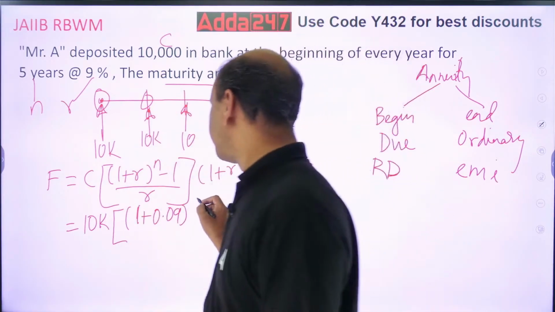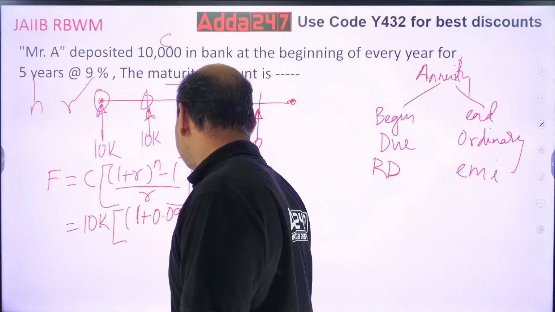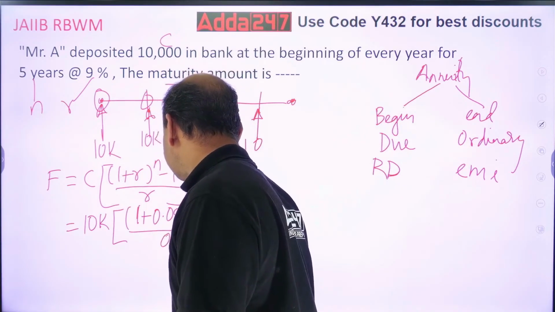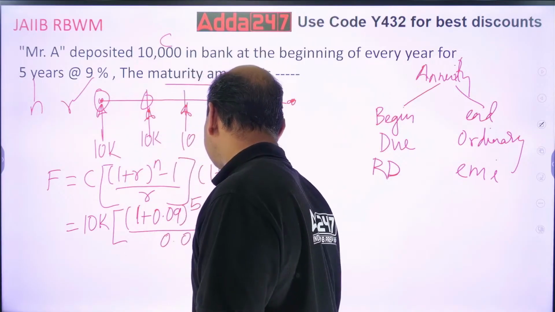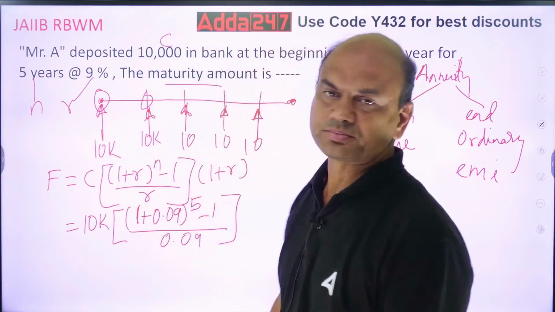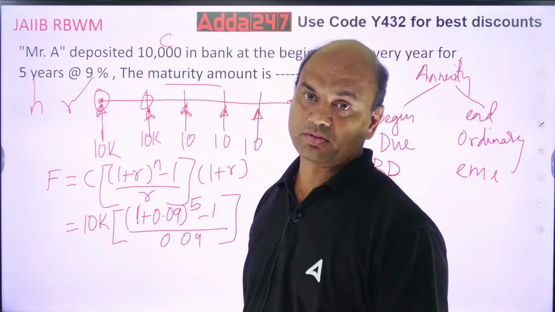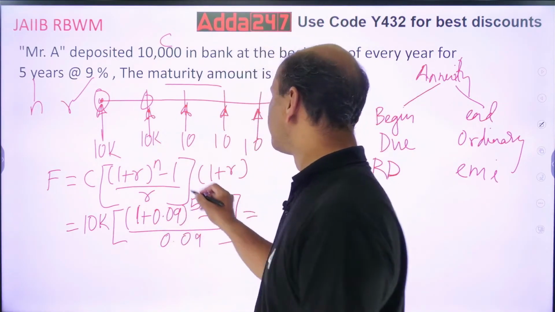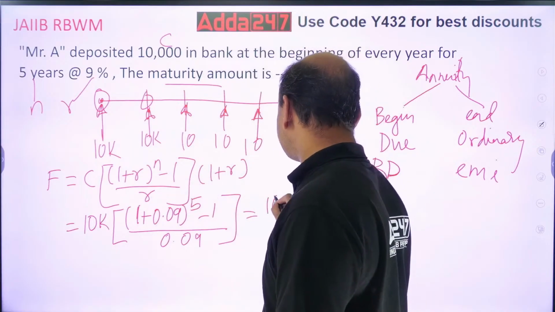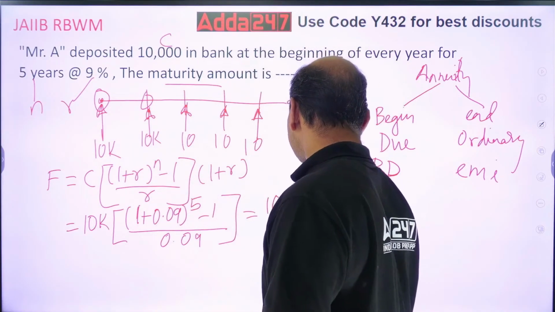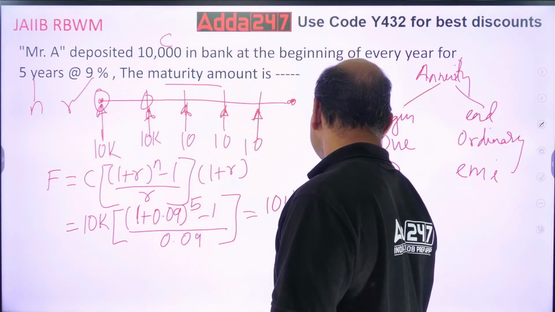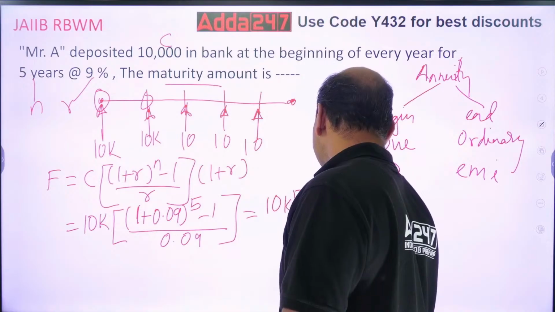And N is 5, minus 1 upon R. R is 0.09. Now solve this. How to solve this? 1.09 raised to 5. You can write it as 10k into 1.09 raised to 5 minus 1 upon 0.09.